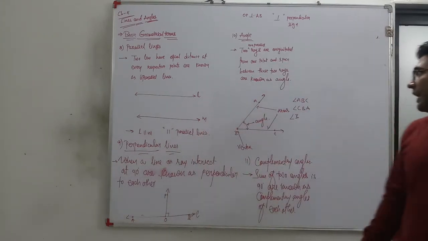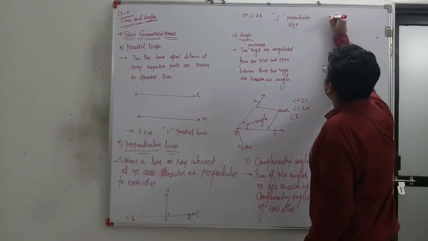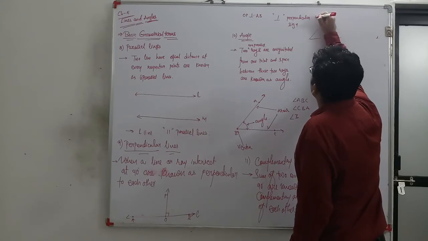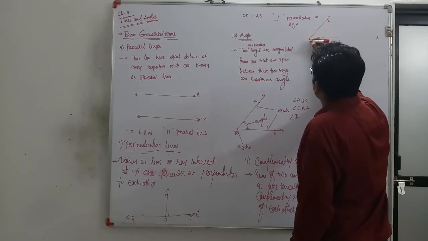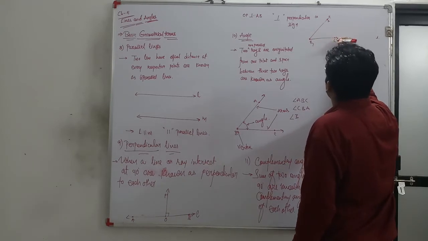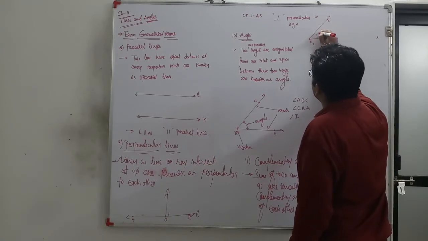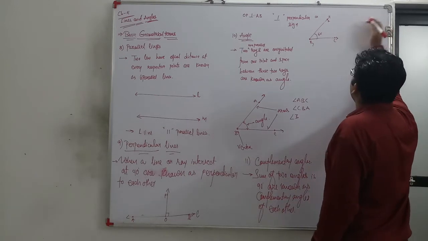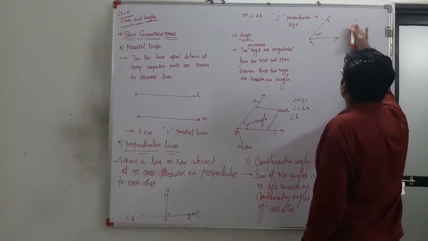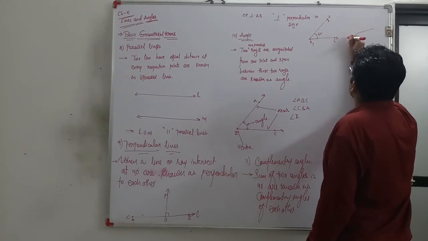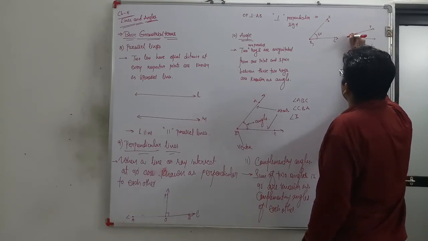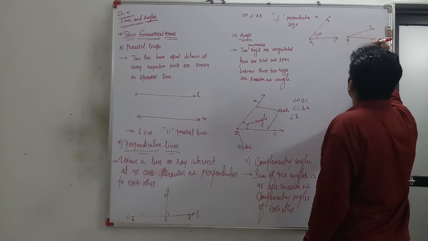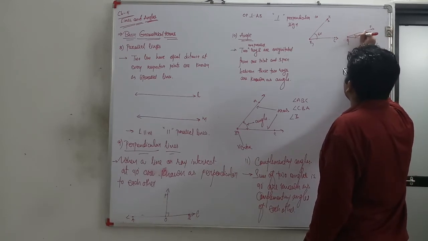The example is like this: I have angle ABC with 60 degree, and another angle PQR equal to 30 degree.